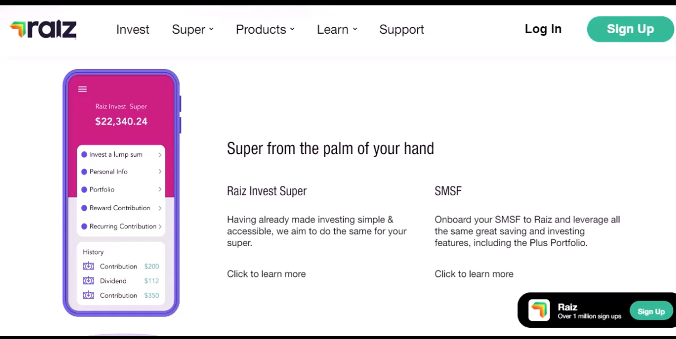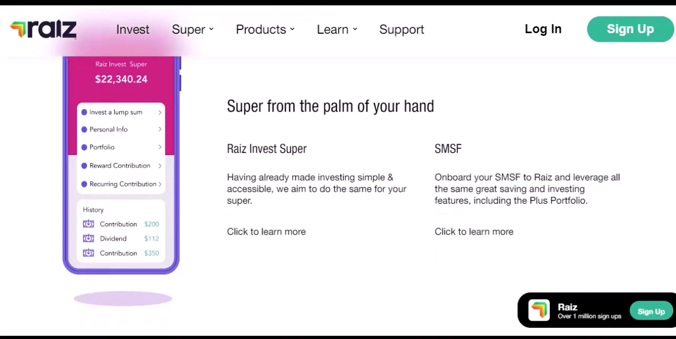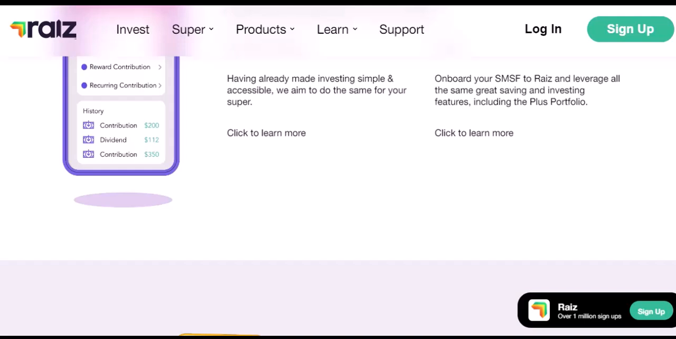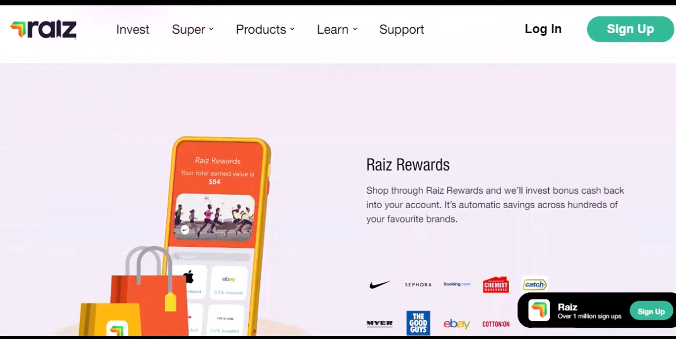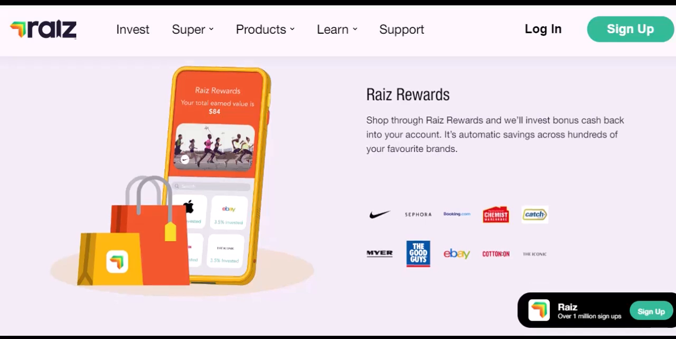So, instead of thinking about rigid limits, think about your own financial goals and how Raiz can fit into your overall investment plan. Whether you're starting with a few dollars a week or planning to invest larger sums, Raiz offers a platform to grow your wealth over time.